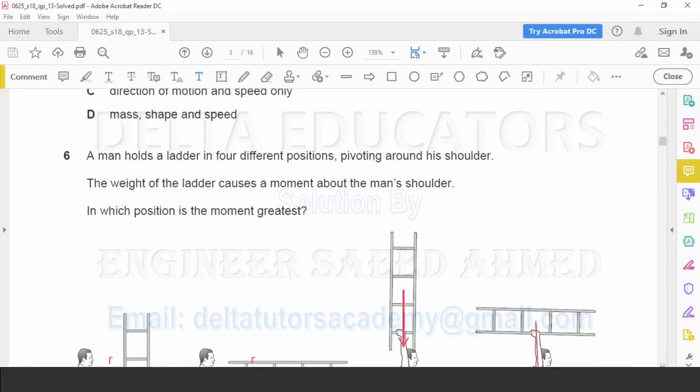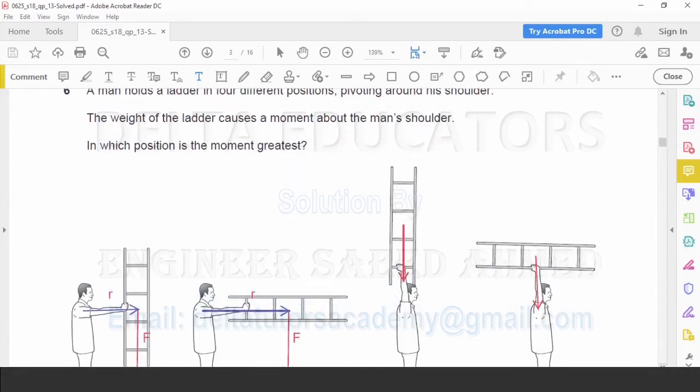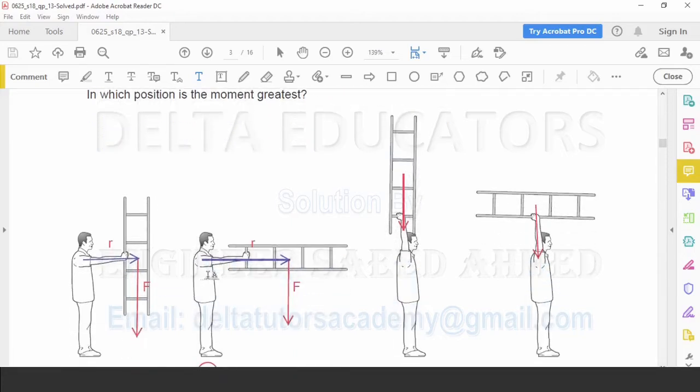Question number 6. A man holds a ladder in 4 different positions pivoting around his shoulder. The weight of the ladder causes a moment about the man's shoulder. In which position is the moment greatest? Moment is given as product of force and force arm. What is force arm or what is moment arm? Moment arm or force arm is the perpendicular distance from the line of action of the force to the pivot. Here pivot is our shoulder. Force means, now in our case, force means weight of this ladder.